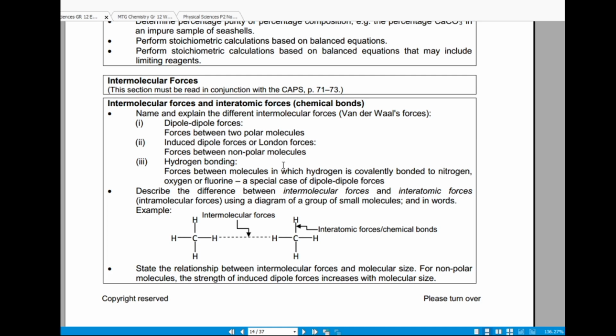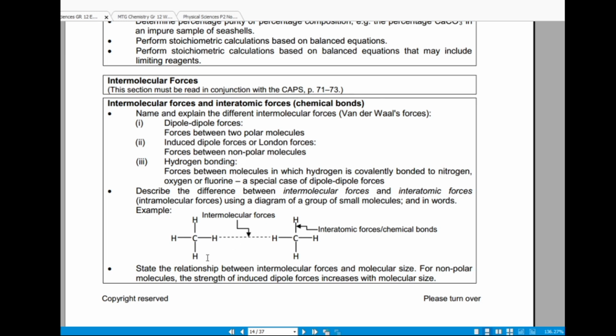It is the distribution of the electrons which is affected in induced dipole forces. But we are not much concerned with what's actually happening; this was discussed in more detail in grade 11. We're just interested in the physical properties, melting points and boiling points.